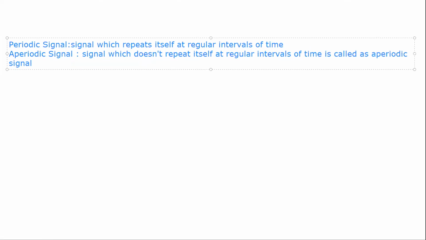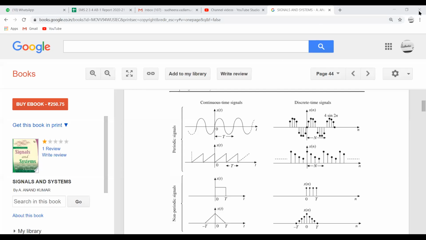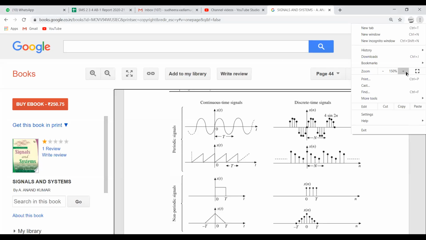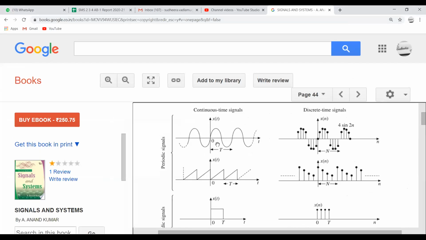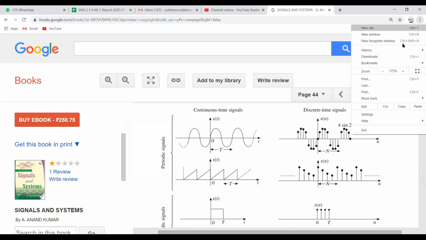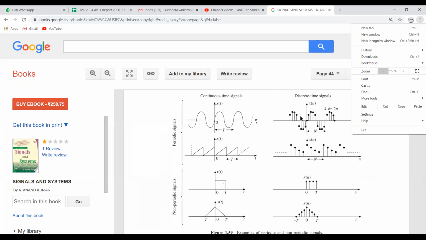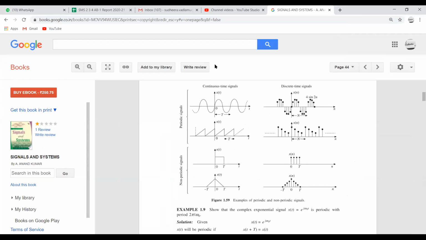Here we can see some examples of periodic signals, or rather, let us see how to identify a periodic signal. If we observe this one, this is a periodic signal. It is a sine signal, and this is a periodic signal.